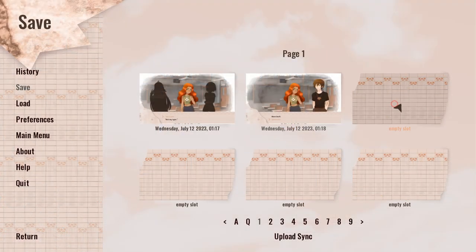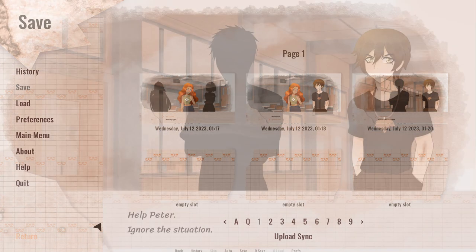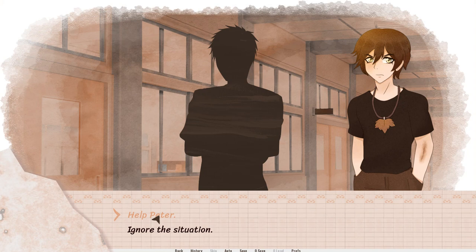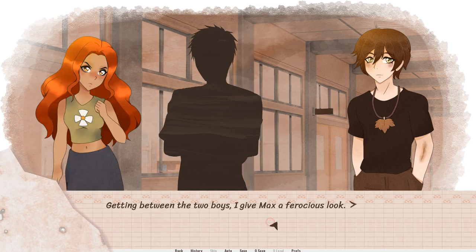Do a cheeky save. Return. Yeah, I'm totally going to help him. I'm not going to ignore it. You can't ignore a bully. See, the thing is, as soon as you stand up to bullies, you become a target yourself. I hate that, but can't let Peter go without help. So I'm going to help him. Come on, Amanda, there's only one right thing to do.